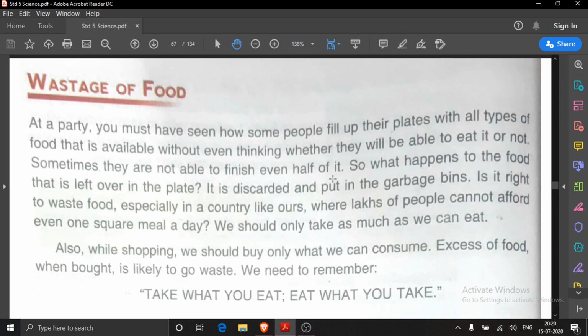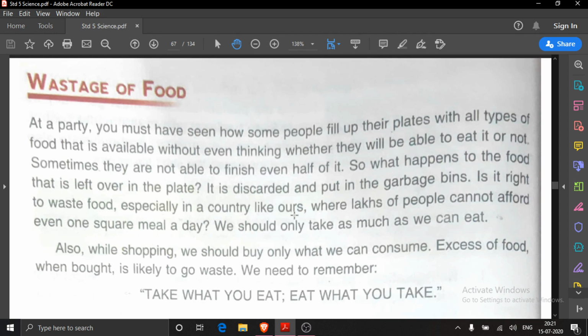Then where do these food items go? In the dustbin. So is it good? That is the wastage of food. Is it good? No. What happens to the food that is left over in the plate? It is discarded and put in the garbage bins. Is it right to waste food? No, absolutely not. Especially in a country like ours.